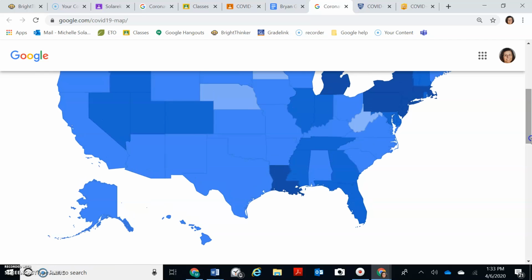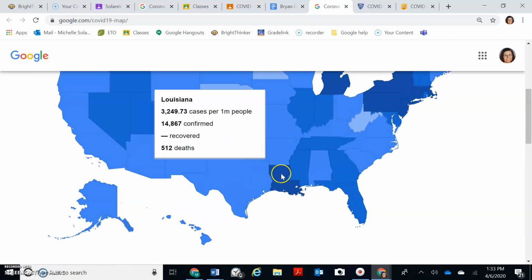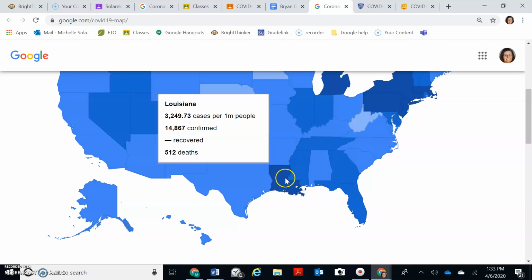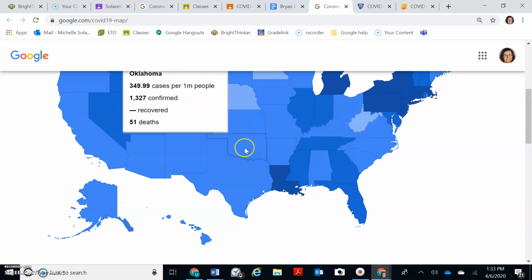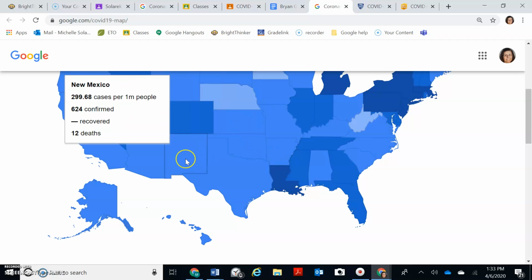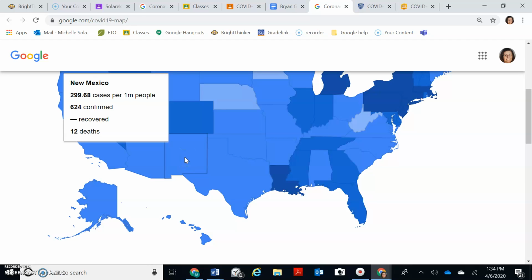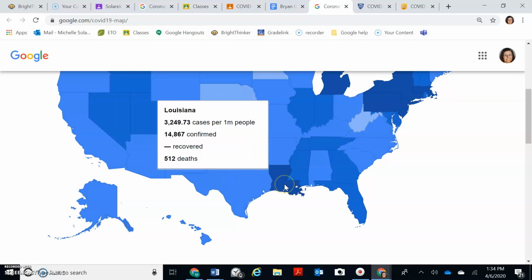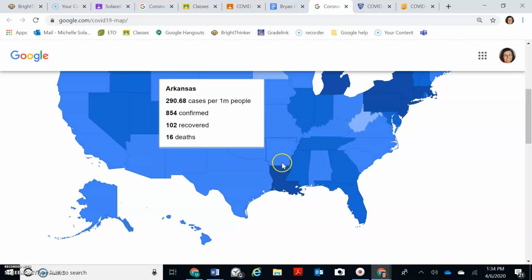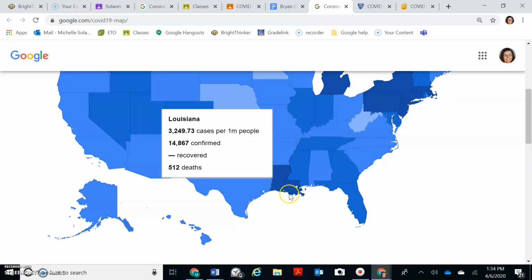Because these guys border us. Here's Texas. Here's Louisiana, and they're a hot mess. Oh my gosh, they're a hot mess. 512 deaths. Here's Arkansas, 16 deaths. Here's Oklahoma, 51 deaths. New Mexico, we really border with New Mexico, but they only have 12 deaths. Texas, 140 deaths. So Texas, our worst bordering state is Louisiana with 512 deaths. So it just kind of lets you know what's happening all around your state.